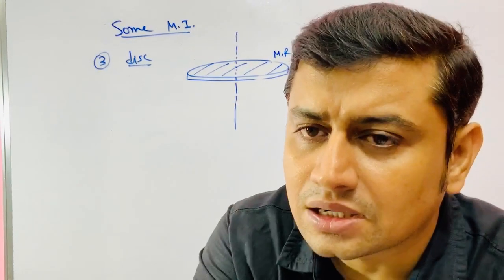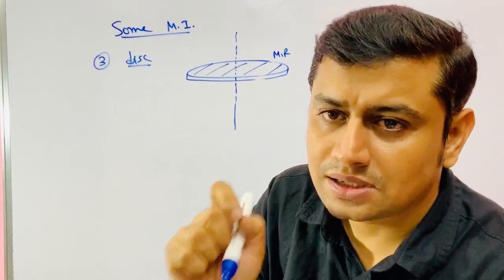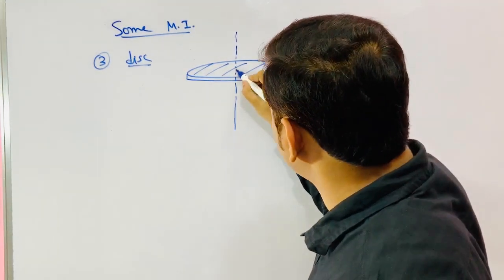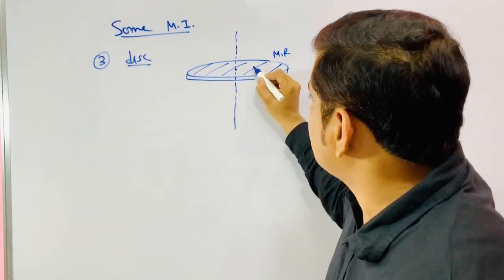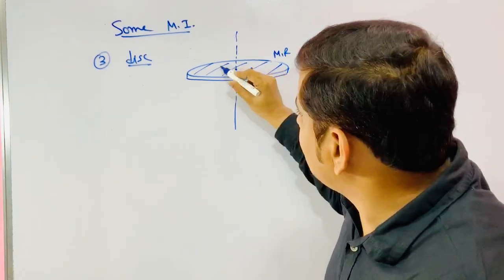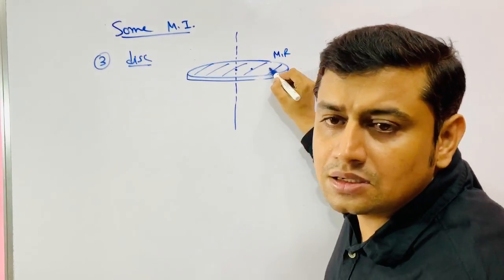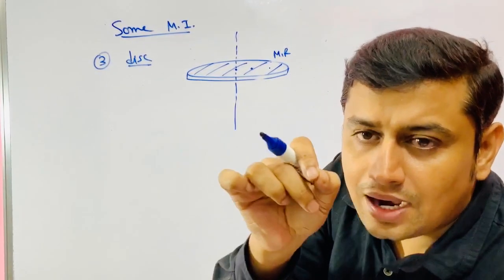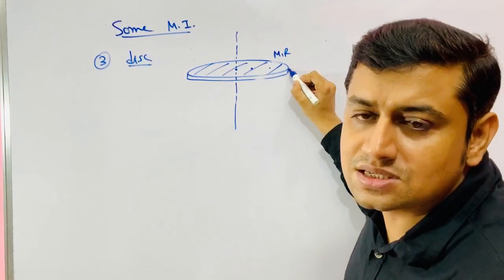In the case of the ring, all the mass is at distance r. Every mass dm has contribution dm into r square. But in this case, some mass is at 0 at the axis, whose contribution is 0. Some mass is at r by 2, whose contribution is mass of that ring into r by 2 square. Some mass is here, whose contribution is m into 3r by 4 square. Only very few mass is here at distance r.